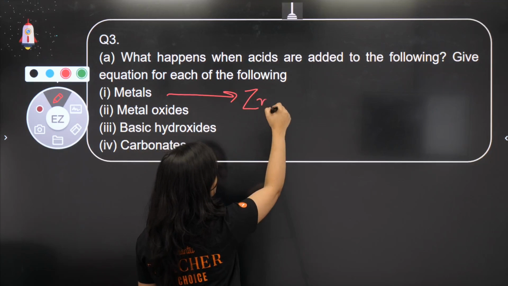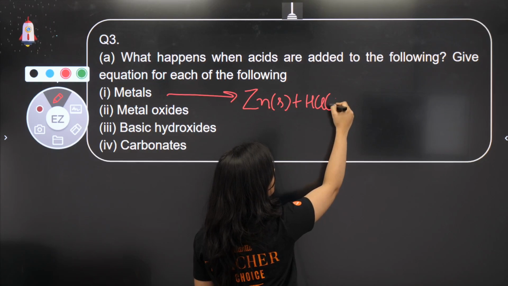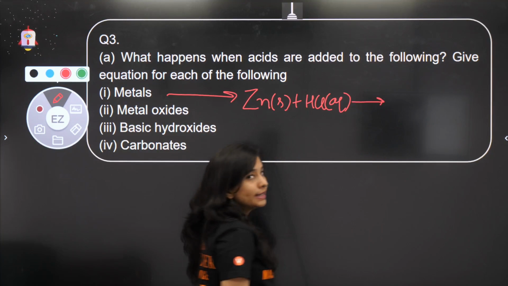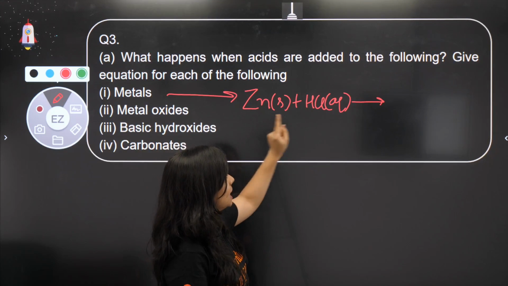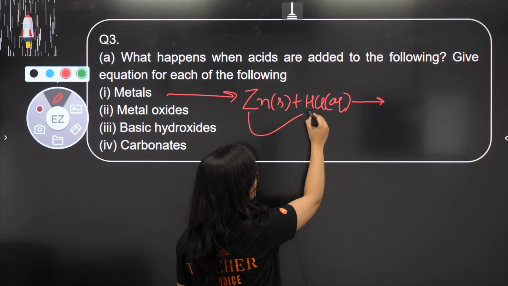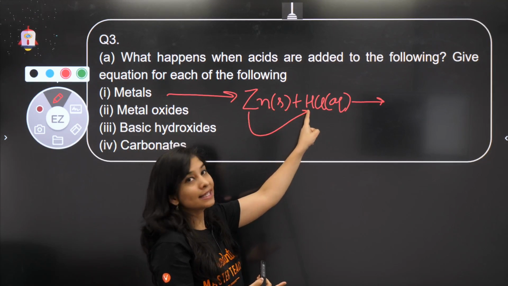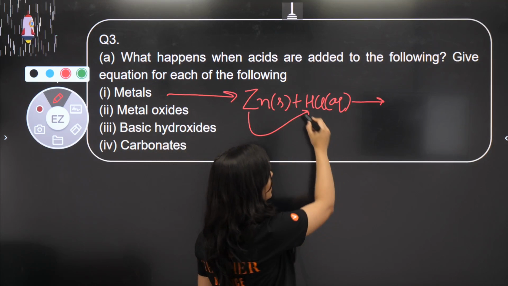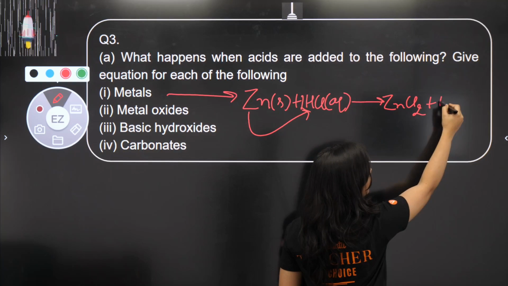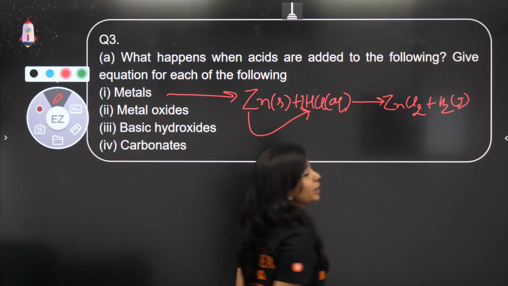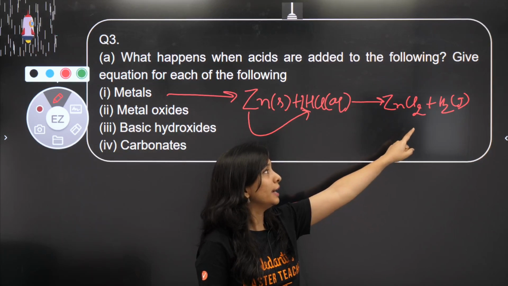If I take zinc as the metal, zinc granules, and I'm putting them into dilute HCl, hydrochloric acid, which is dilute in nature. Metal with acid, what will it do? The metal should be more reactive than hydrogen, displaces hydrogen and makes the salt with chlorine to give you zinc chloride, and hydrogen gas is going to be evolved. So metal with acid gives salt and hydrogen gas.